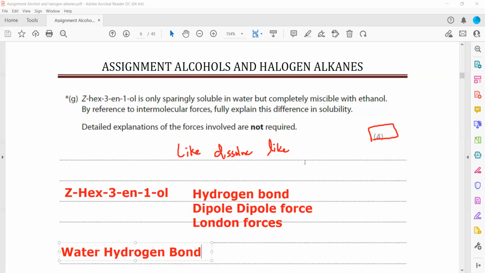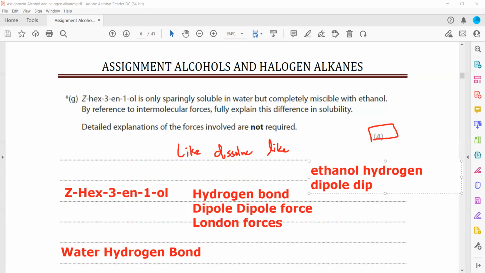Whereas when we check alcohol, ethanol, because of the OH group, it will have hydrogen bonding. Because a carbon-oxygen bond is there, it will have dipole forces. When two atoms having a difference in electronegativity combine with each other, the bond becomes polar and they will have dipole forces.